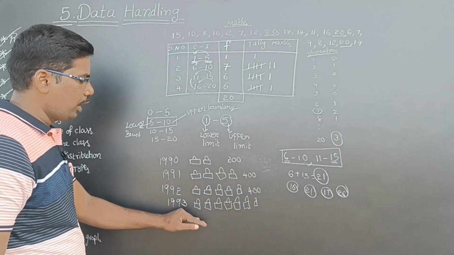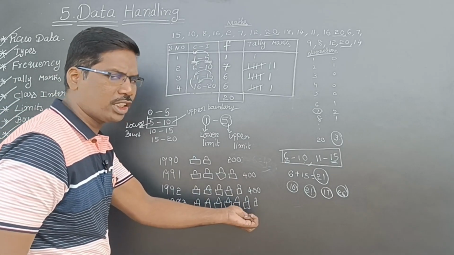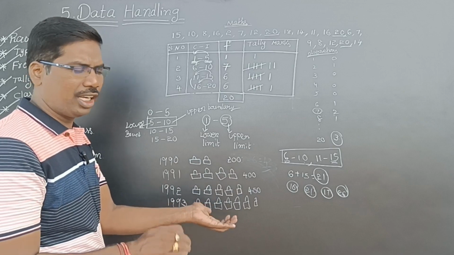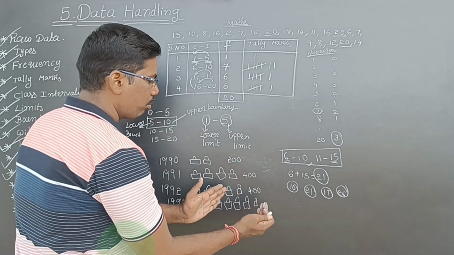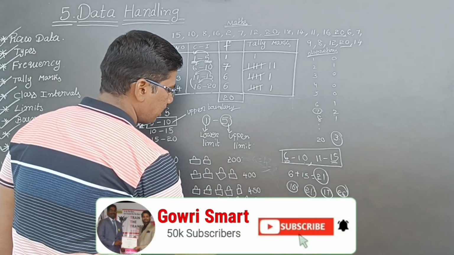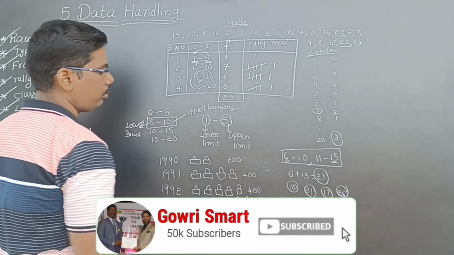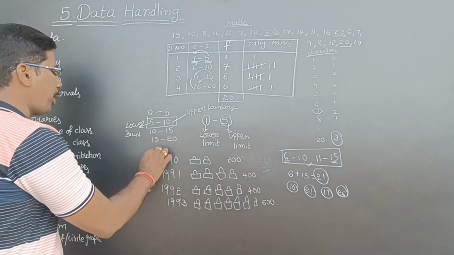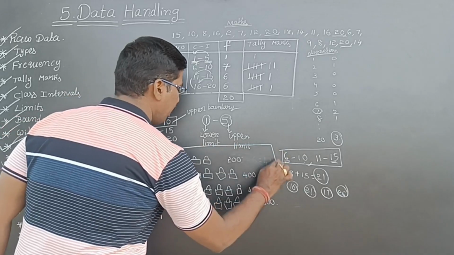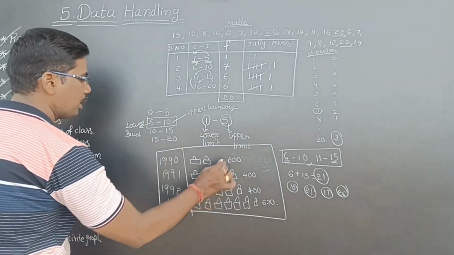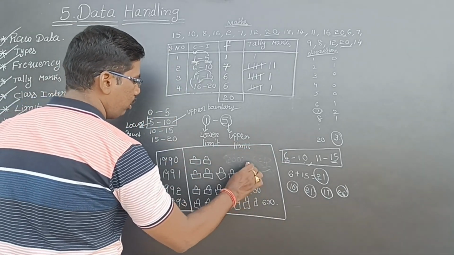See here, they have manufactured 600 and some extra cars, like 30. So they have represented it below, 54 means 630. Like this they have represented. This data they have arranged in a systematic way.